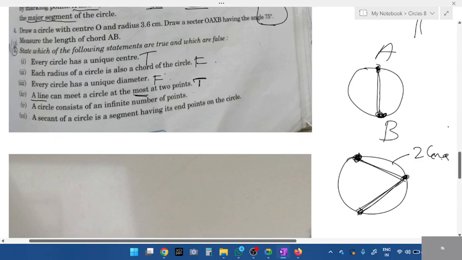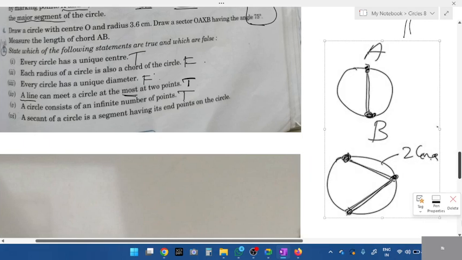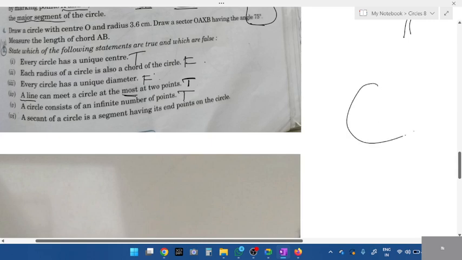And the fifth one is also true. What is given? A circle consists of infinite number of points. Infinite, you can't count it. See, if I take a circle, on the circle I'll give points here. How many points can I give? Can I give 5, 6, 7 or more than that? It goes on. Can't even count. Infinite. So it is true.